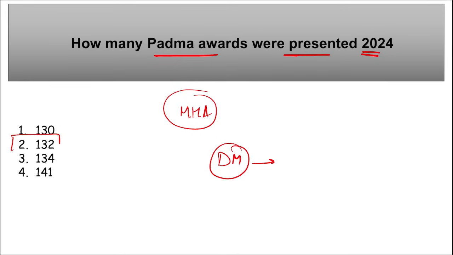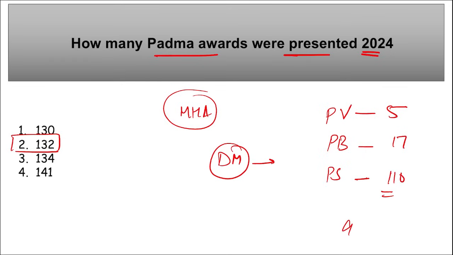A total of 132 people were awarded Padma Awards for 2024, right? Padma Vibhushan was awarded to 5 individuals, Padma Bhushan to 17 individuals, and Padma Shri to 110 individuals.